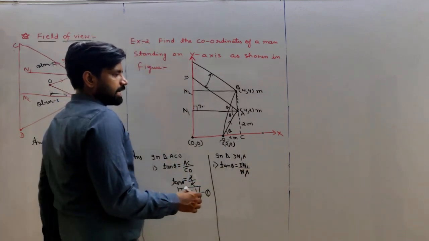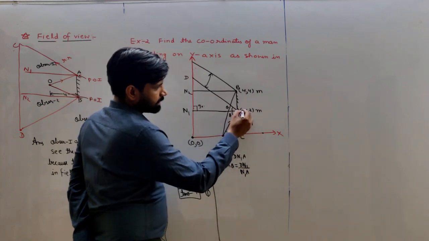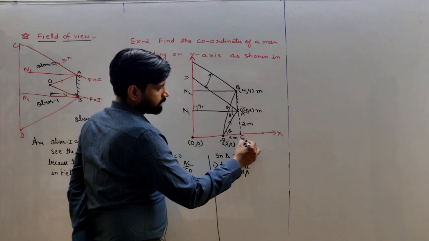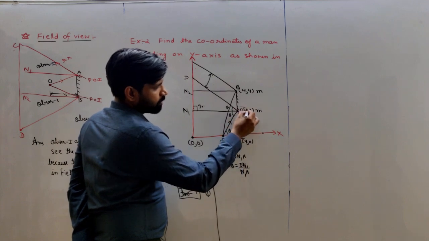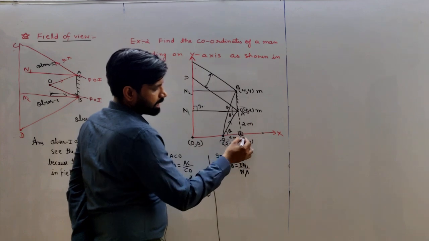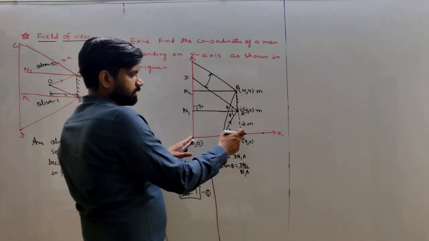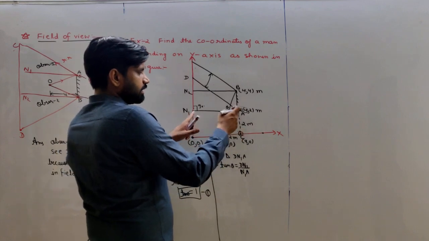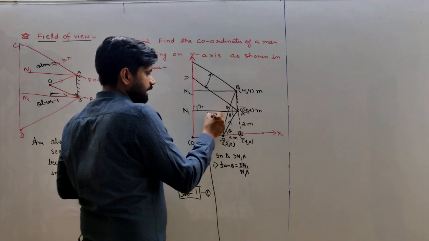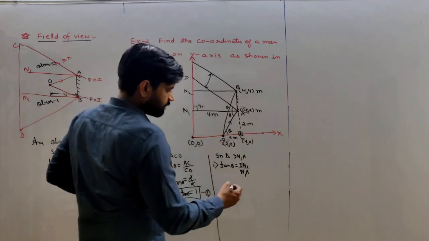As given in the question, this is 4, so this is also (4, 0). This is (4, 2). So we can write this point C as (4, 0). From the origin this is 4, then this is also 4. So this AN1 length is 4 meter.